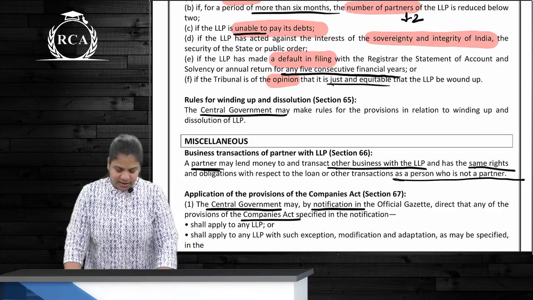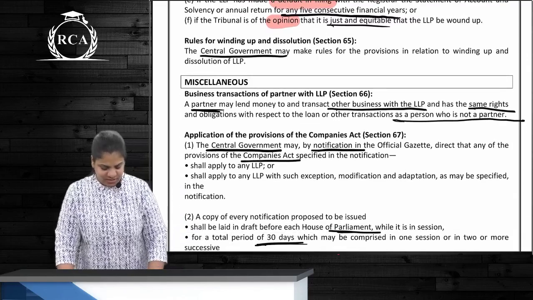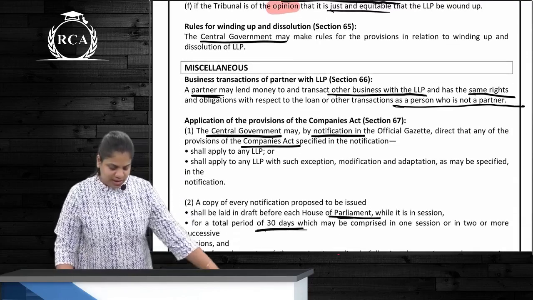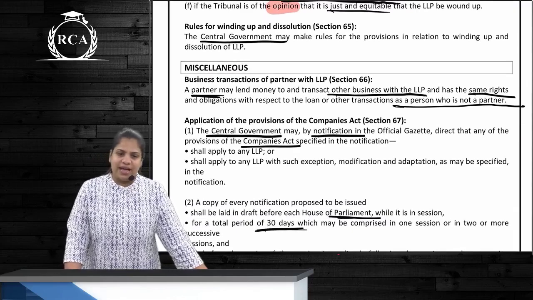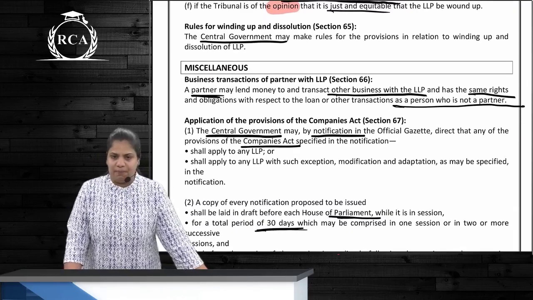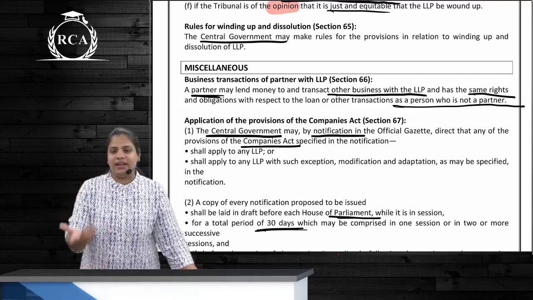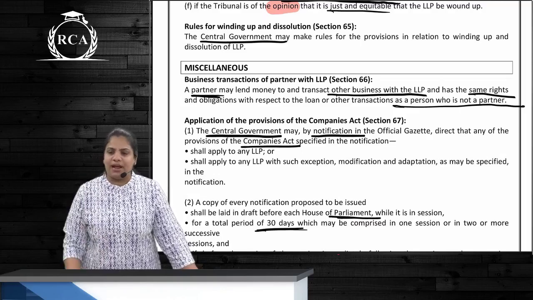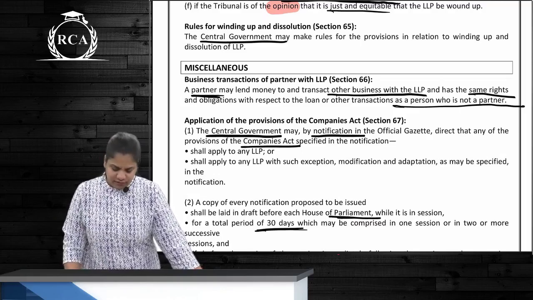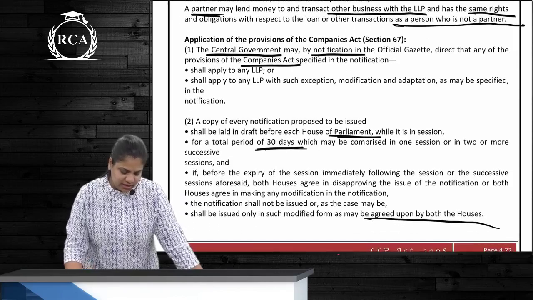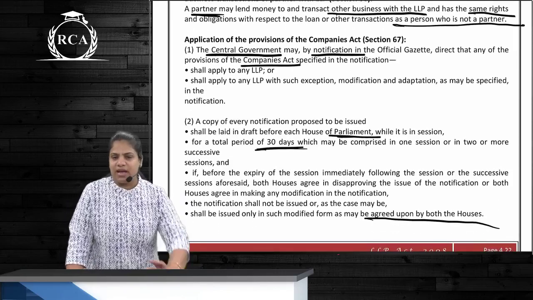Rules regarding winding up: who has got the power to make them? CG. Extra provision: what is a partner going to do? A partner can lend money to the LLP or even enter into any other transaction with an LLP. Where he is lending money to the LLP, he will have the same rights as that of a creditor. Correct?